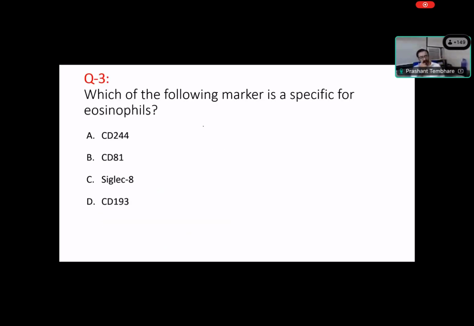So the next question: which marker is for eosinophil? C, Siglec-8, that is right. The other three markers are also expressed in other populations: CD244 is expressed in NK cells and myeloid cells, CD81 is expressed in B cell precursors and other myeloid cells, and CD193 is on basophils as well as eosinophils. So Siglec-8 is specific for the eosinophil.